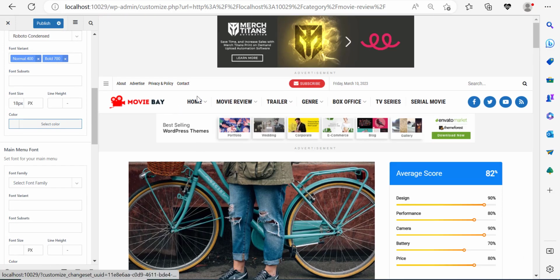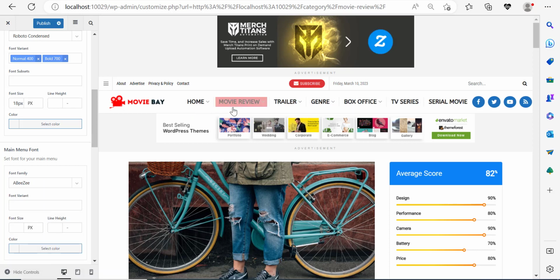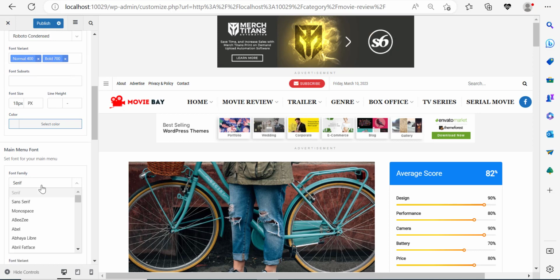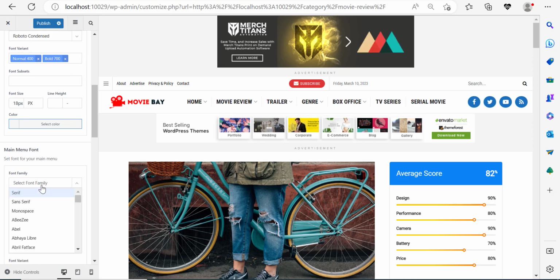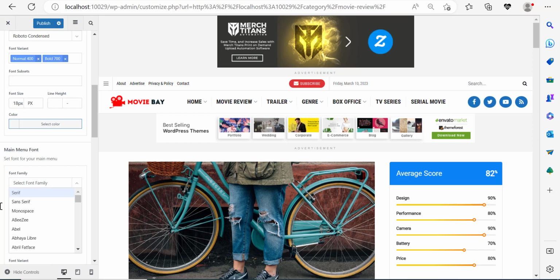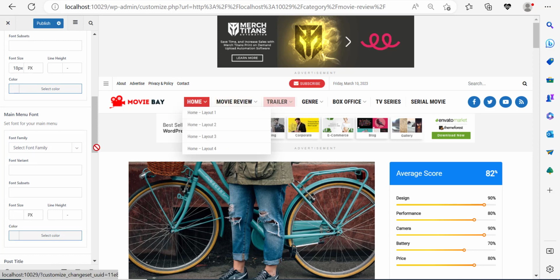Main menu font. Now this is the menu, right? And the main menu is actually not set to a specific font, but you can set it up to be, for example, ABZ. And you can see right now, this has changed the font of the menu. Now I'm going to get it back to what it was. Right. Let me just click out here. Delete this. All right. Delete, delete, delete. And it will go back to its original font. Now you can control the size of the font of the menu. You can control the color of the text.